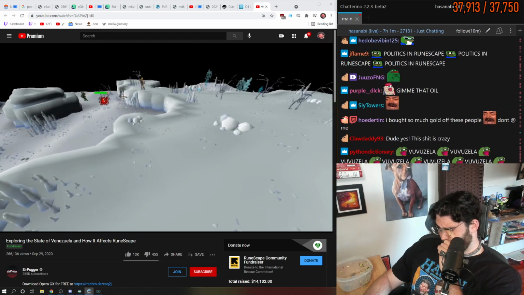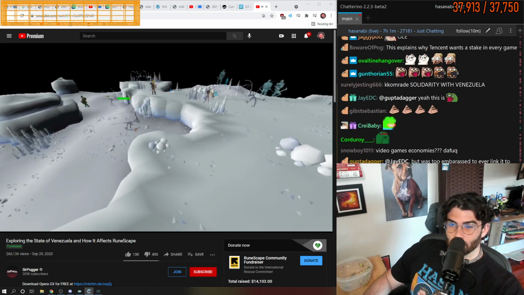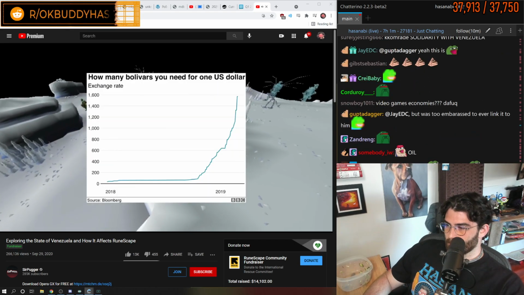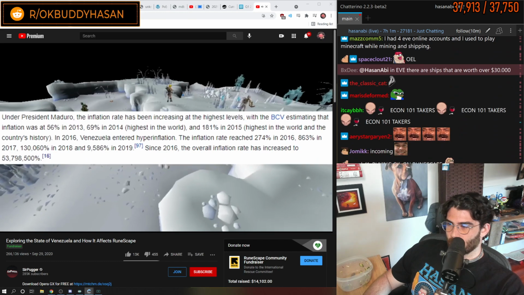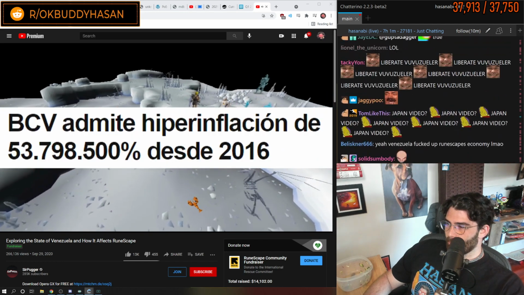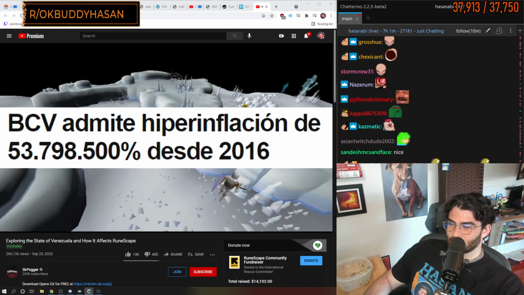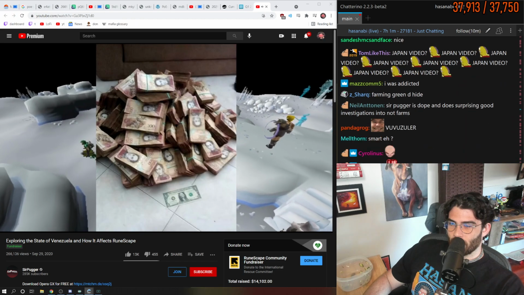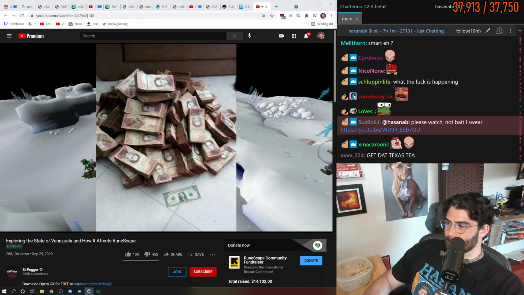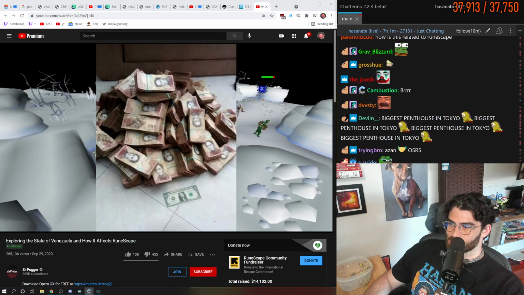The government's response to this was to borrow and spend a lot of money, and then to print a lot of money to pay for the borrowed money. This caused inflation to rapidly increase. In 2018, the inflation rate was 130,000%. Since 2016, the overall inflation rate is roughly 54 million%. Venezuela's currency is now basically worthless. The average daily income of someone in Venezuela in 2019 in US dollars was 72 cents.